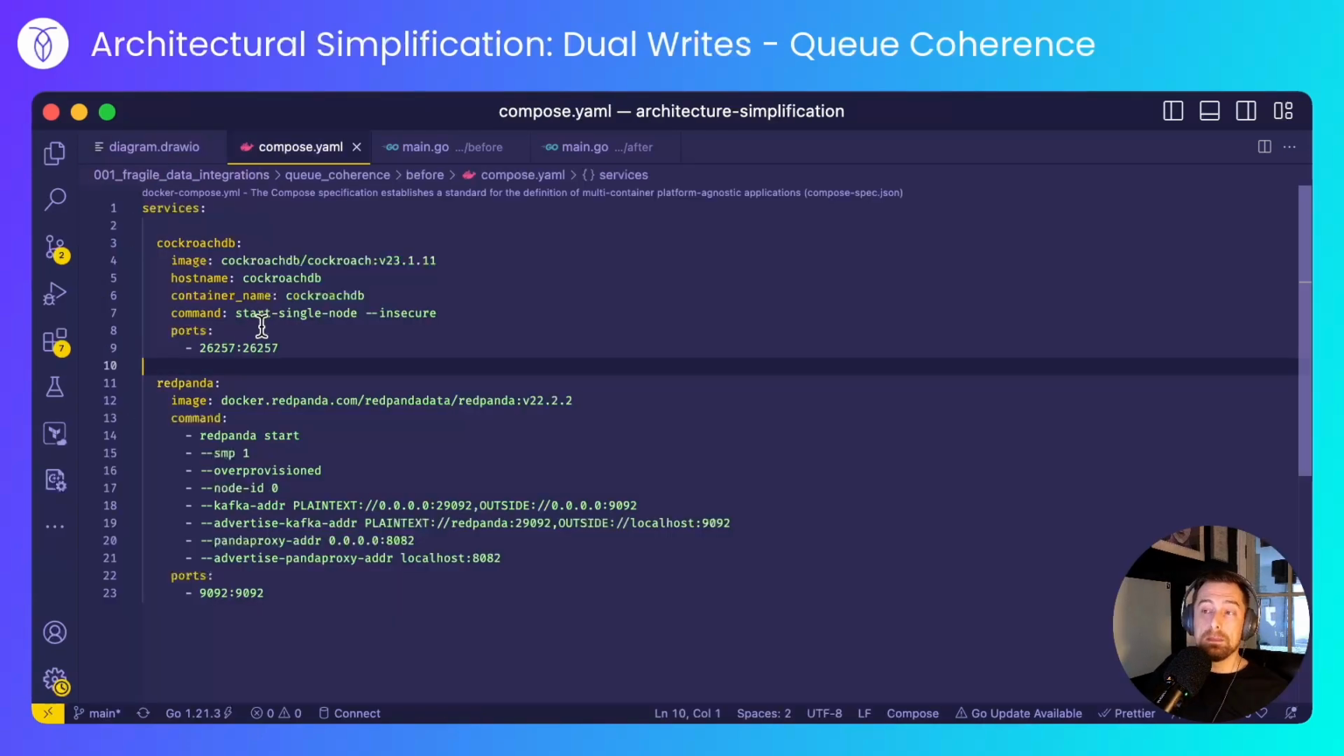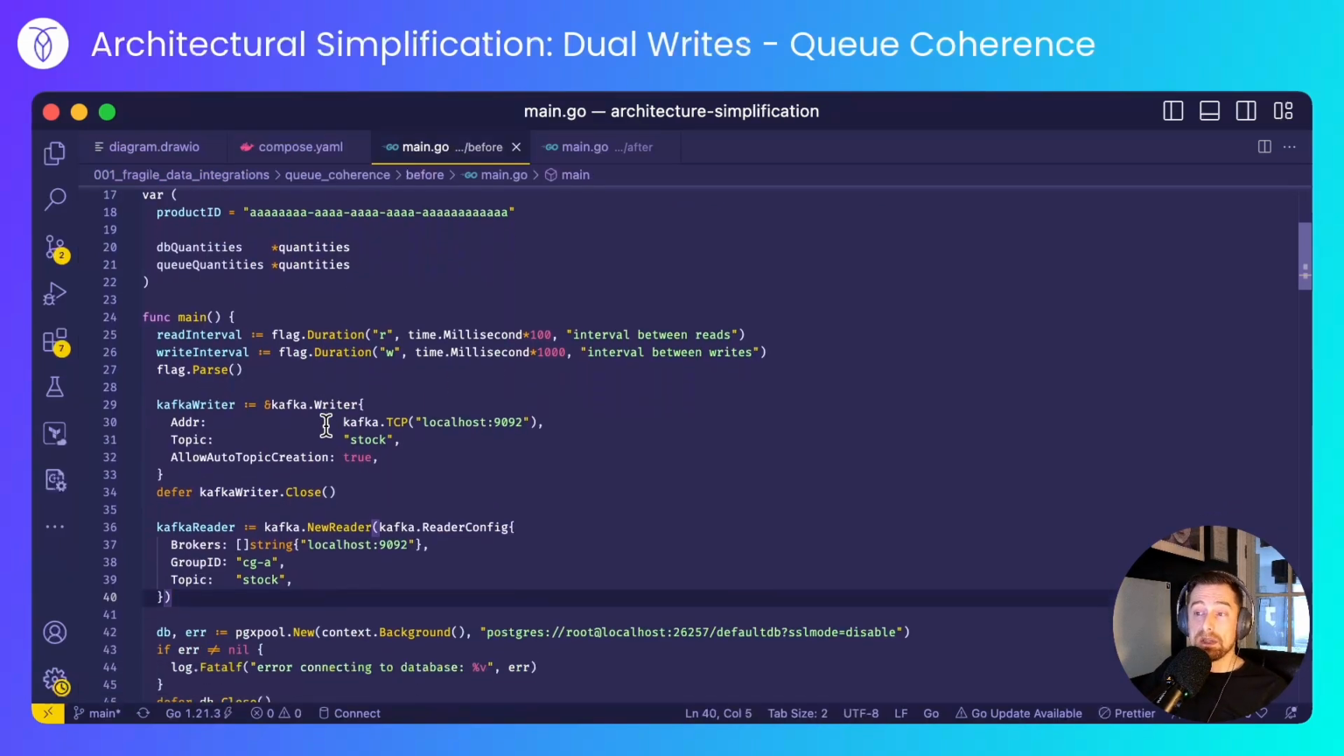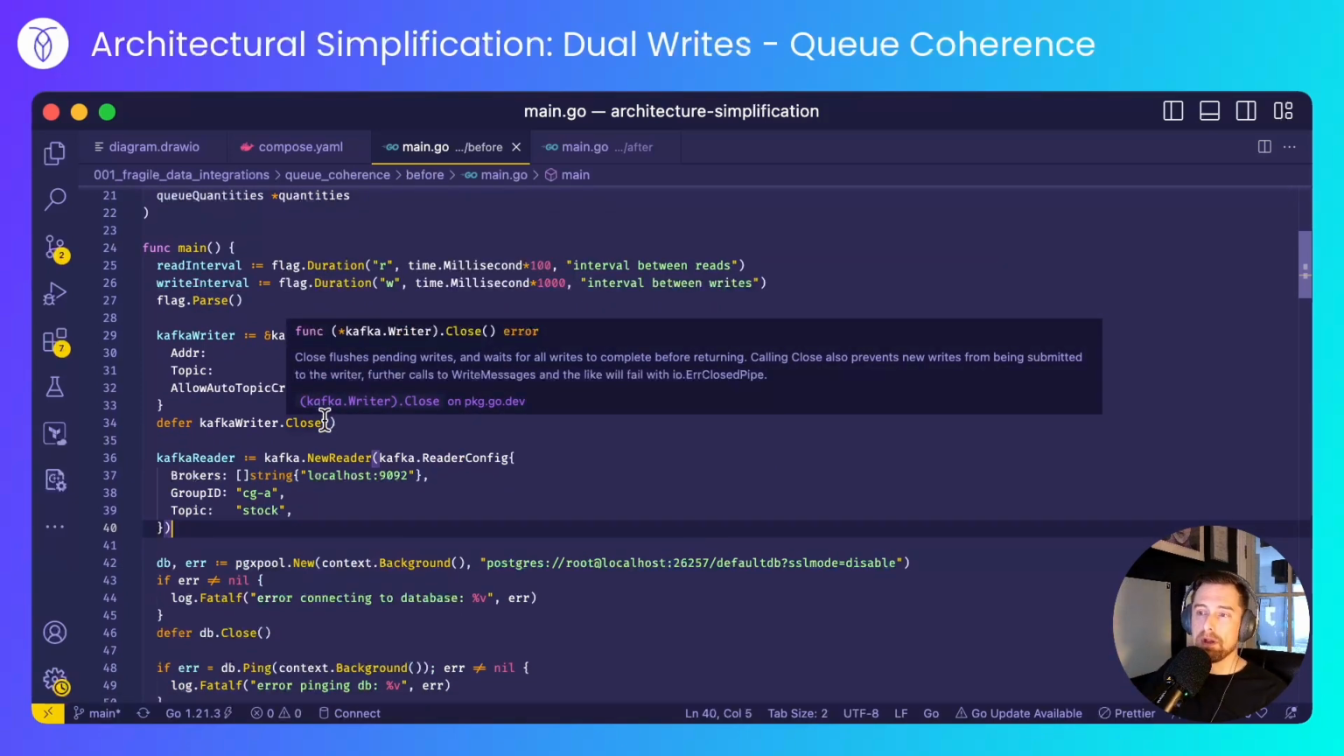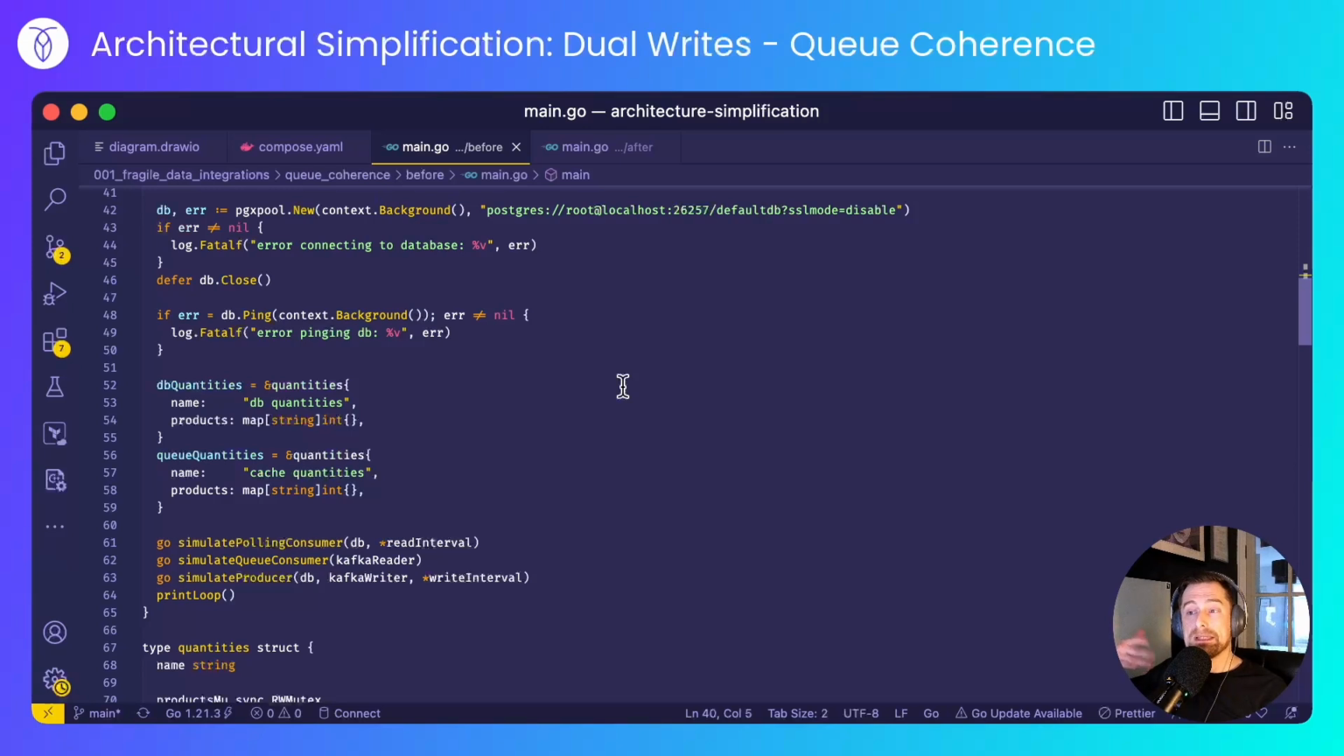In the before scenario, I'll be creating a CockroachDB node and a Kafka node, or Red Panda in this case. The application will connect to Kafka for both reading and writing. In this example, I'm performing dual writes, and I'll connect to the database. I'll maintain two views of the stock, one in the database and one on the queue. So potentially they could drift over time.